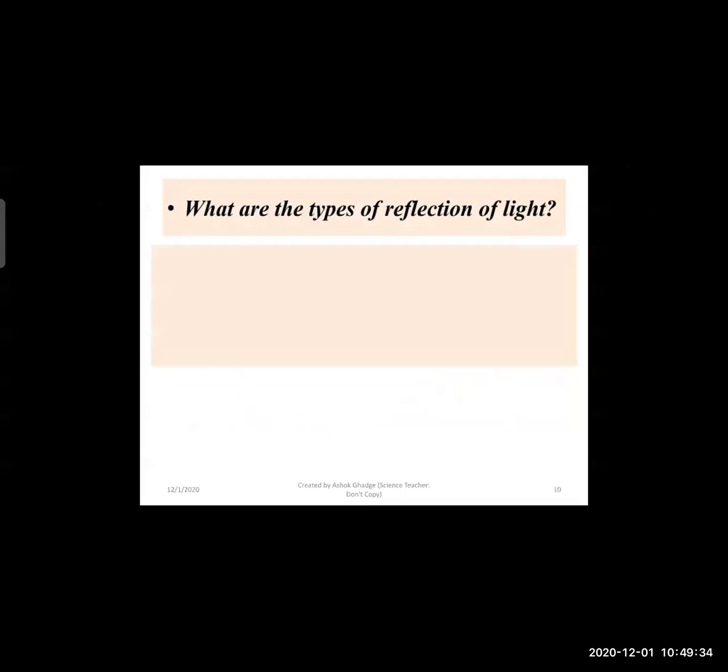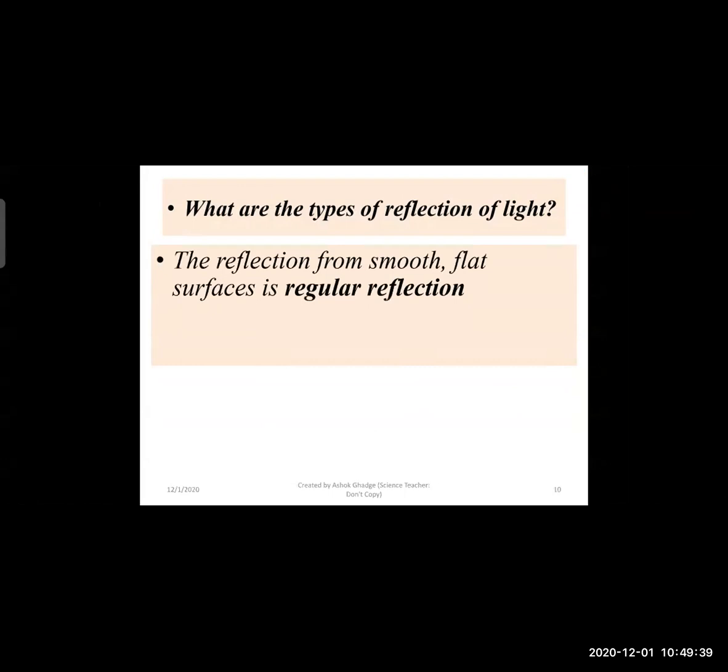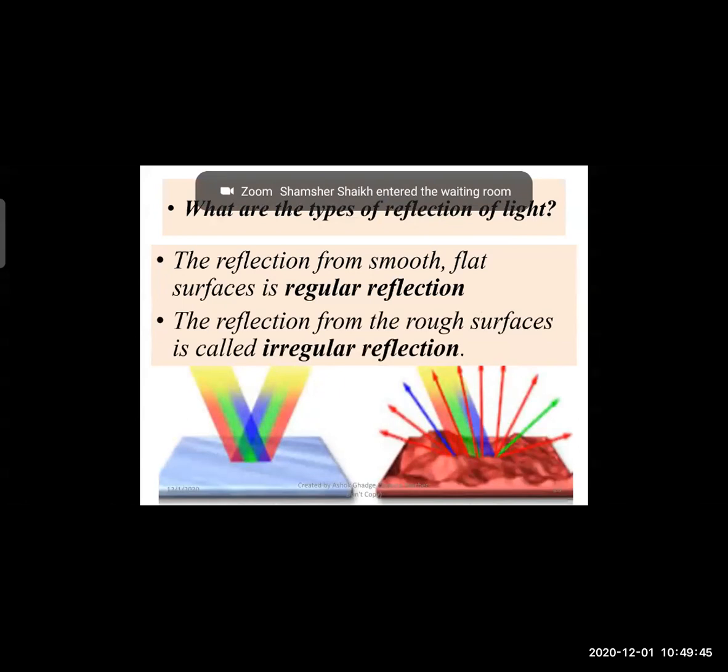Now, what are the different types of reflection of light? So there are two types of reflection. First is regular reflection, which occurs from the regular surface or the plane surface. And the second type of reflection is irregular reflection, and it occurs from the irregular surface or the rough surface. So the reflection from the smooth flat surface is called regular reflection, and the reflection from the rough surface is called irregular reflection.